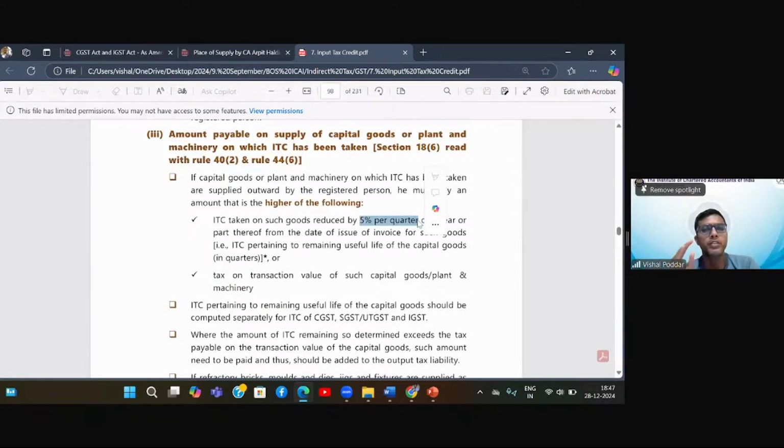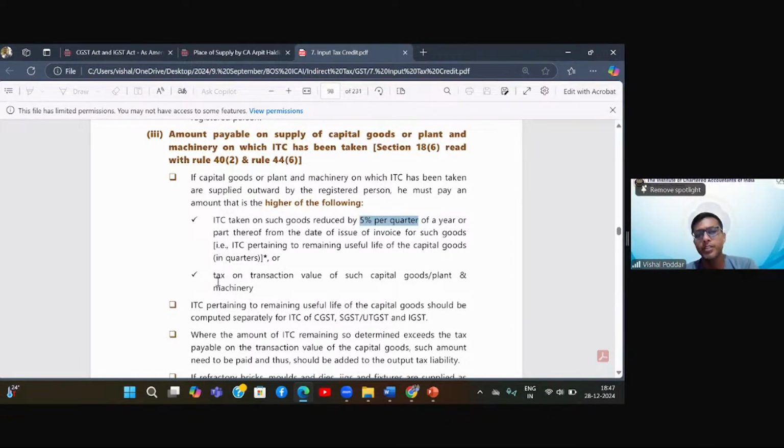So even though it is 5 months, we will consider it as 6 months. So how many quarters does it become? 2 years at 4 quarters per year is 8 quarters, and then half year, that is 6 months, is 2 more quarters. So total 10 quarters. For 10 quarters at the rate of 5%, it comes to 50%. Whatever ITC I took on this machinery, let us say it was 20 lakhs, from that I will reduce this 50% because I have already used this plant machinery for 2.5 years. So the balance amount, which is now left, becomes my first amount, which is 10 lakhs.